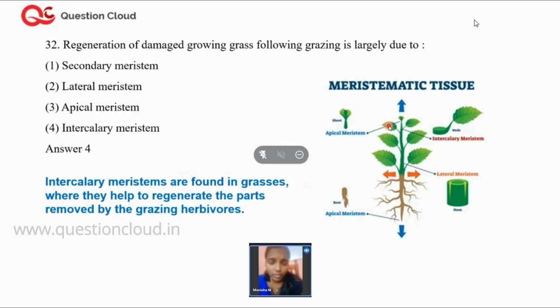If an organ is damaged, the process of regenerating that organ again is called regeneration. For example, in a lizard, whenever the tail falls off, a new tail emerges. It's because of the event called regeneration, also called the regenerative capacity of an organism. Because of intercalary meristem, even if the grasses are grazed off by herbivores like cow, goat, etc., they will be able to develop again and again. So the right answer for regeneration of damaged grasses is intercalary meristem.